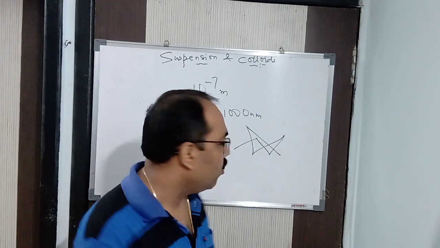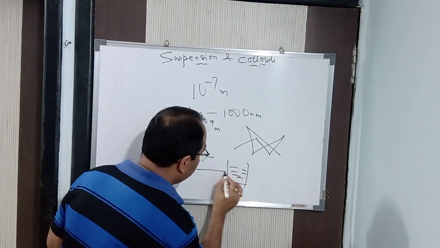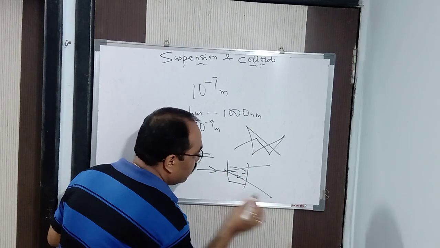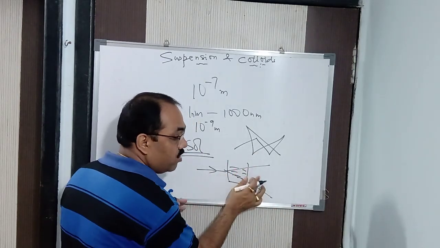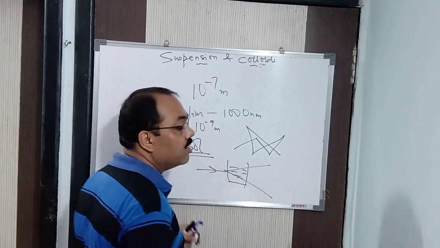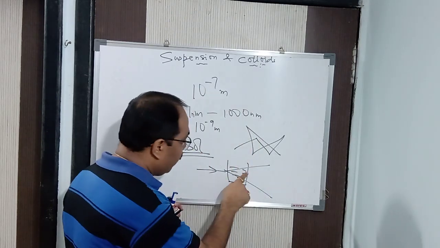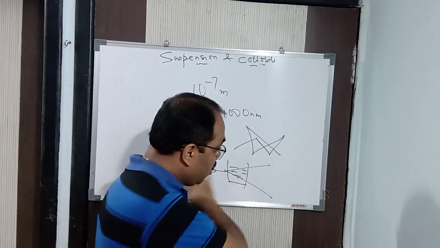Tyndall effect means you take a colloidal solution. Suppose you have a beaker with some colloidal solution and you pass a strong beam of light. You will see the light gets scattered in the form of a cone. What is that known as? This is known as the Tyndall cone, and the effect is known as the Tyndall effect. When you pass a strong beam of light through a colloidal solution, the light gets scattered. It does not pass through.